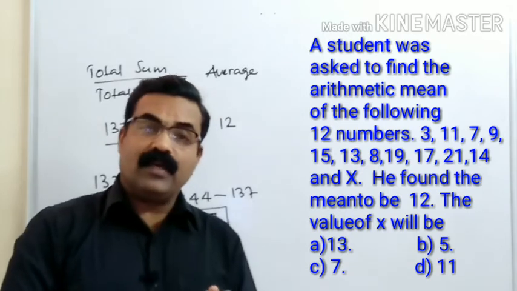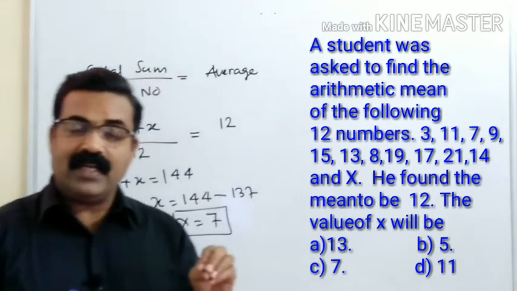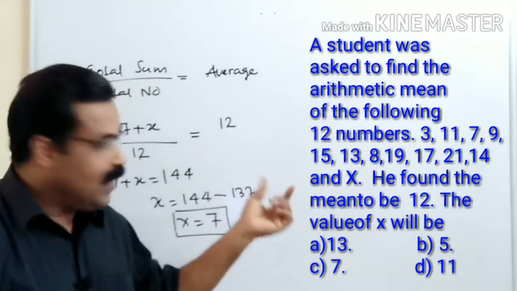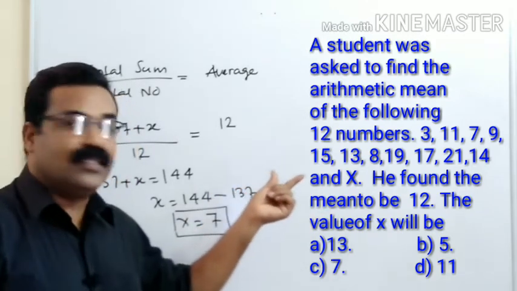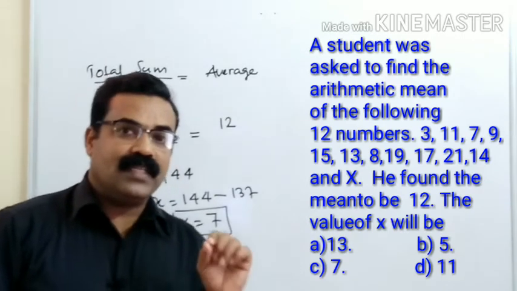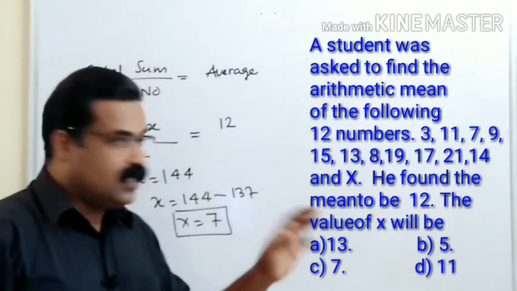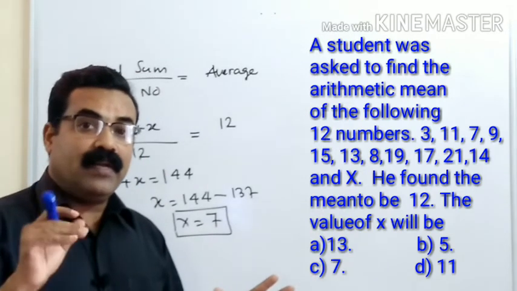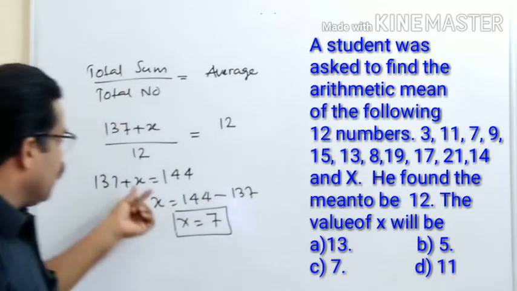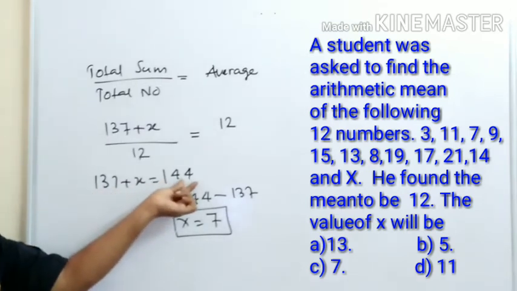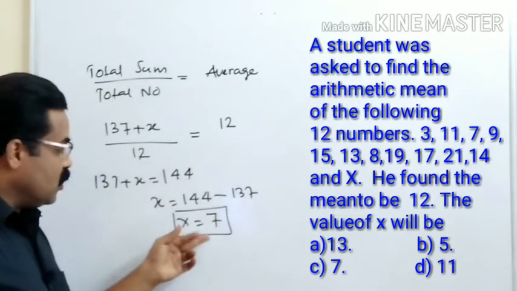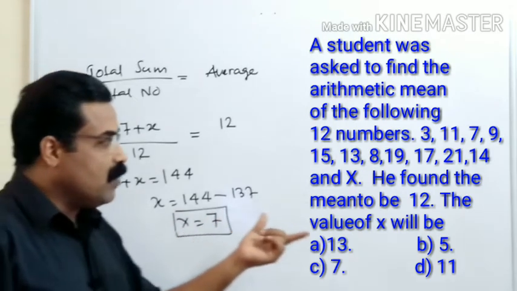Okay. So again we are using the general formula of average. Average is equal to total sum divided by total number. Here the total sum you can calculate by adding the given numbers, and we have calculated this is equal to 137, plus one unknown quantity we have, that is x. So 137 plus x is equal to average multiplied by total number. Average is 12, total number is also 12. So 12 into 12 is equal to 144. So we have taken 137 plus x is equal to 144. So from that you can find out x. x is equal to 144 minus 137. So we got x is equal to 7. So accordingly you can mark the correct option.